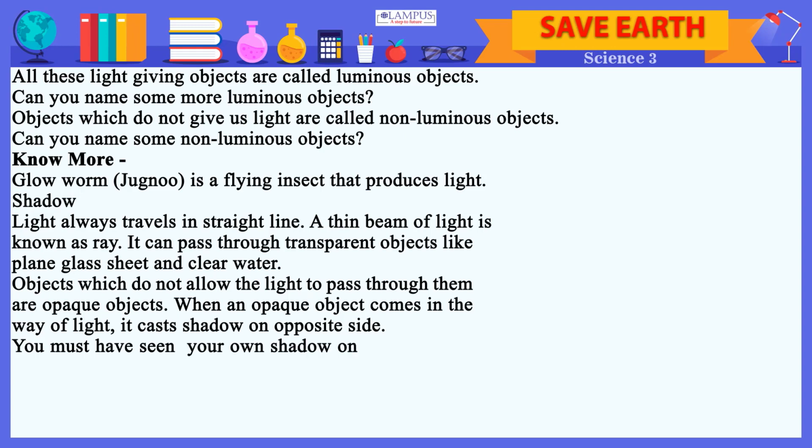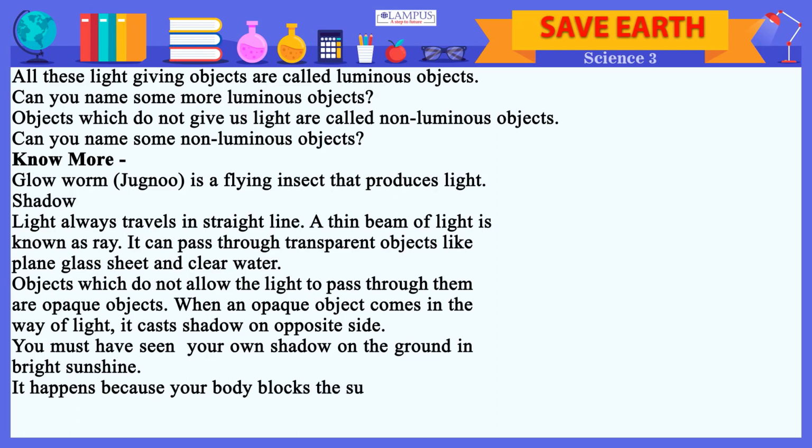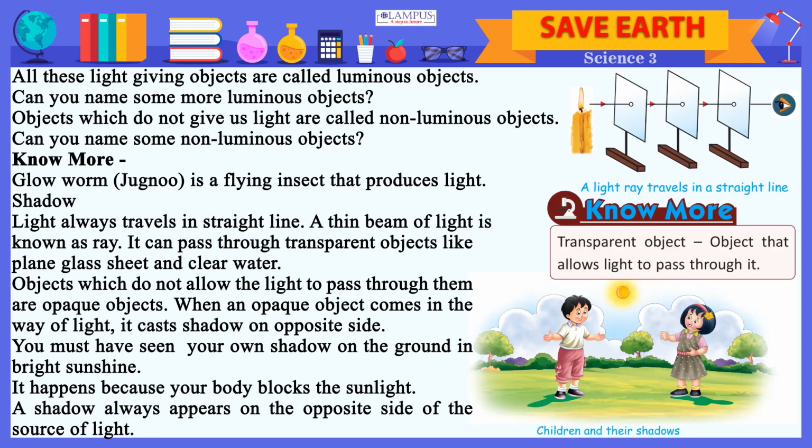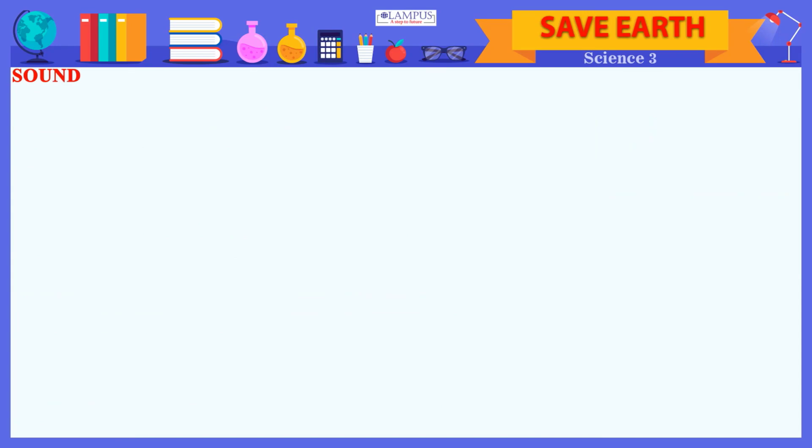You must have seen your own shadow on the ground in bright sunshine. It happens because your body blocks the sunlight. A shadow always appears on the opposite side of the source of light. A light ray travels in a straight line. A transparent object is an object that allows light to pass through it. Children and their shadows.